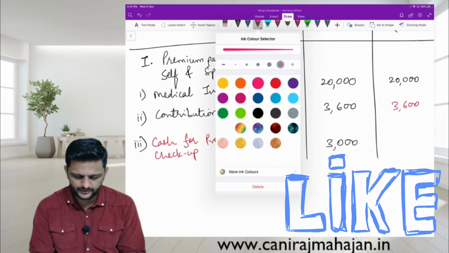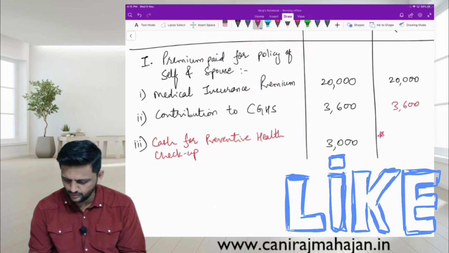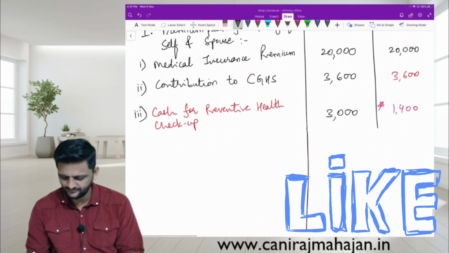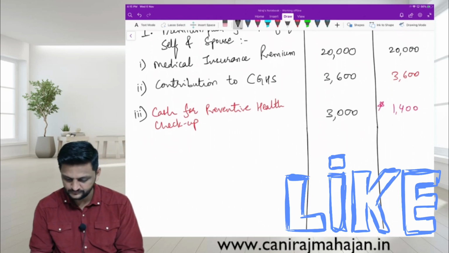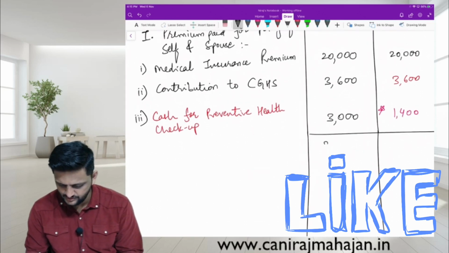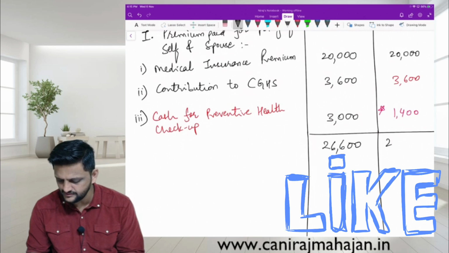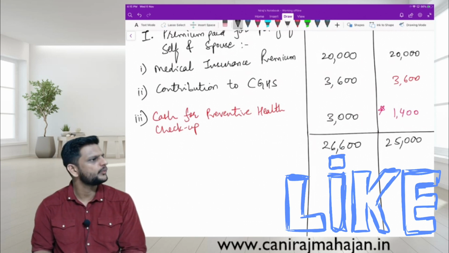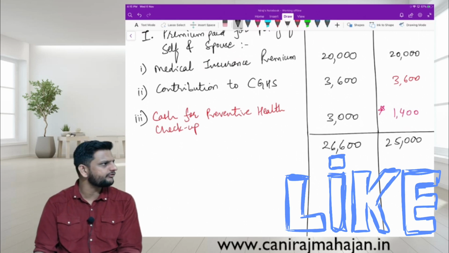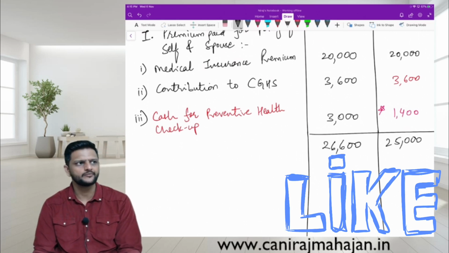Sure? Everyone? Saurabh, did you understand something? So how much total expenditure? 26,600, but that is a cap limit which we should be aware of. So that was the balancing figure of 1,400. Correct?